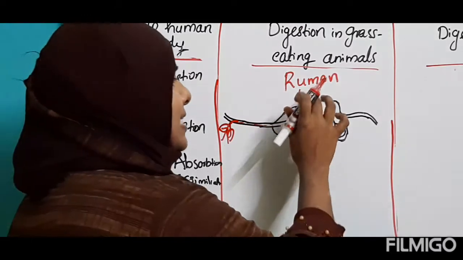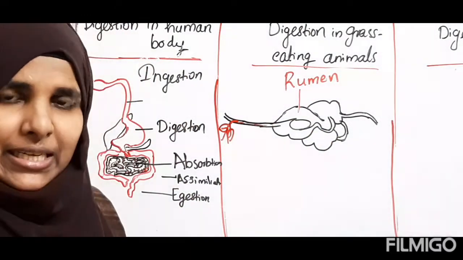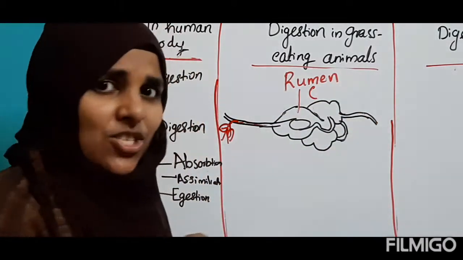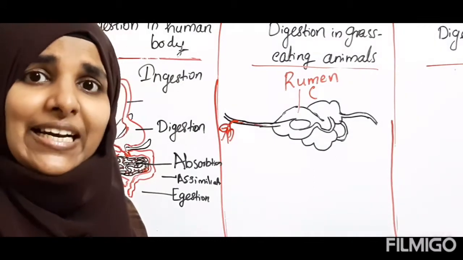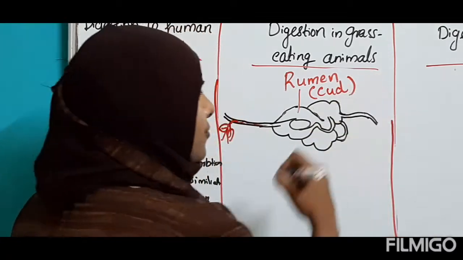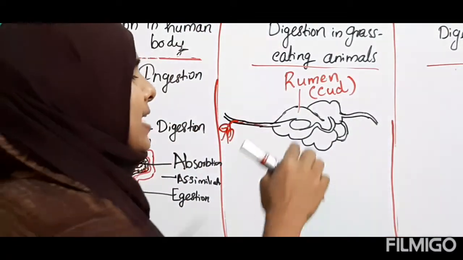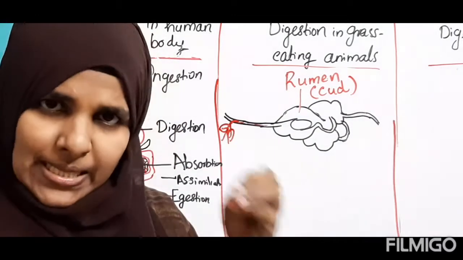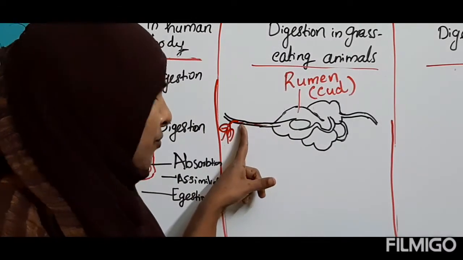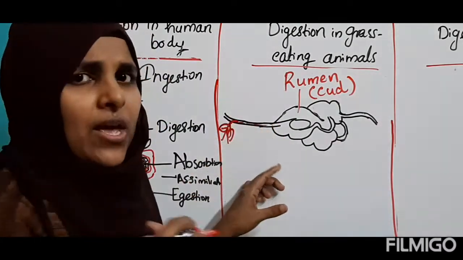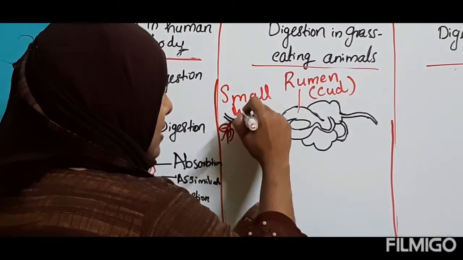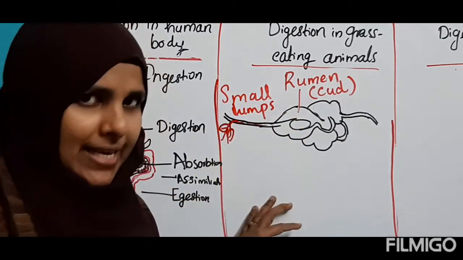So inside the rumen, there are small bacteria which help for digestion. The food is partially digested by small bacteria. That food we call cud, C-U-D, cud. And after that, what will happen, children? This cud is again returned to the mouth of the cow, again returned to the mouth of this animal in the form of small lumps. L-U-M-P-S. Small lumps.